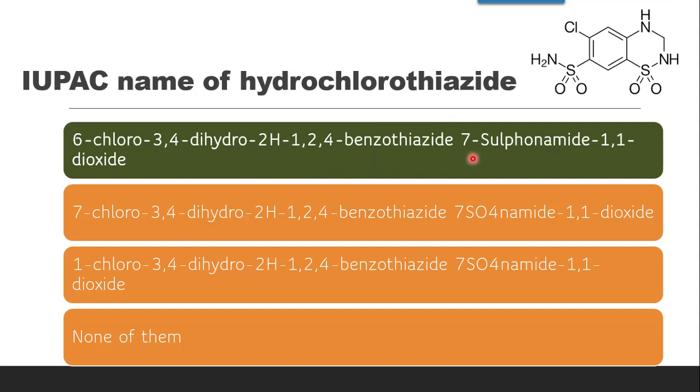First, second and fourth position. The location of sulfur and nitrogen. First position sulfur, second position nitrogen and fourth position nitrogen. So it is 1,2,4 benzothiazide. That means this benzene ring is there and it is thia and aza. 7 sulfonamide. Now this is SO2 NH2 at 7th position, 1,1 dioxide. 1,1 dioxide. The correct answer is, it is first.